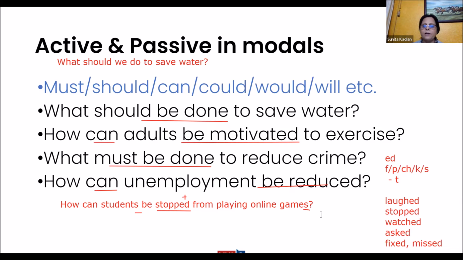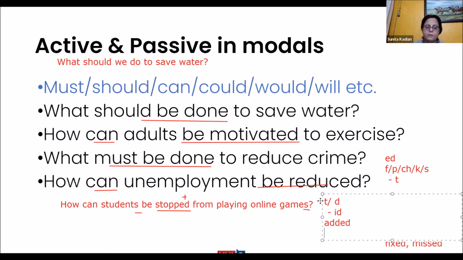And if it comes after t or d sounds, then it's pronounced as "id". That's why when you put it this way, added, right? Rated. It's rated highly. Rated. Added. So you pronounce it this way. And for all other words, the sound is just "d".